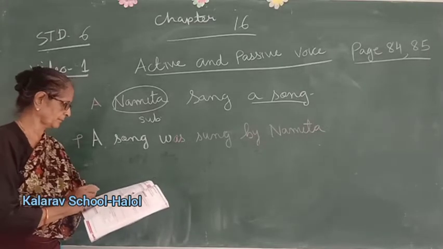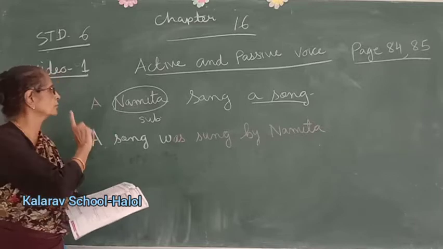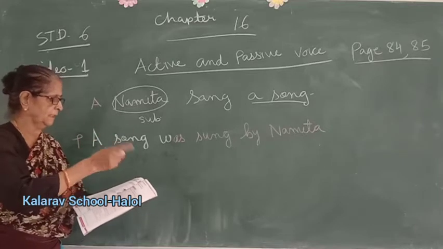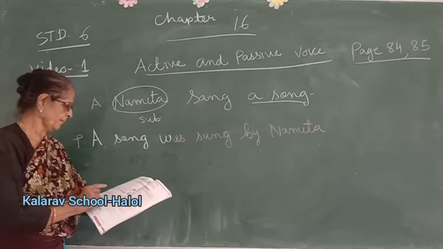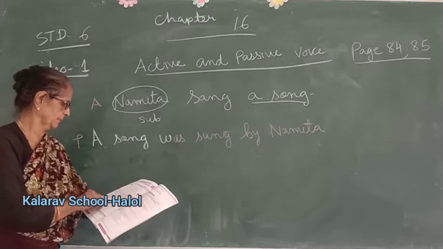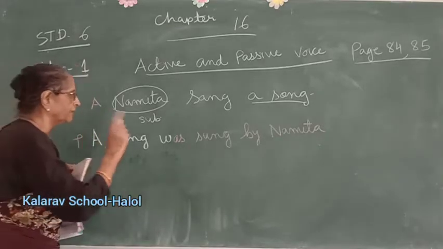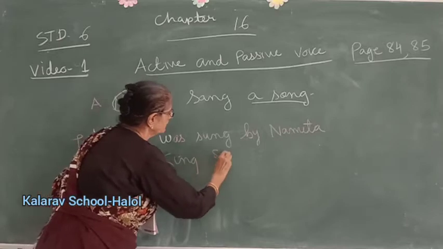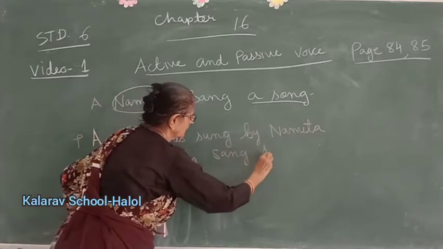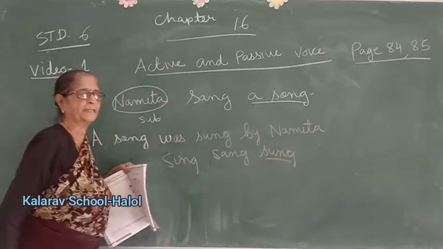Second one. Britney Spears sang a song. So a song was sung by Britney Spears. Clear? Now you should know all the three forms. Sing, sang, sung. Yeah? Here we have to use the past participle.